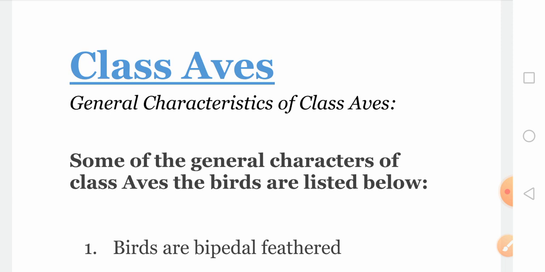All the birds are included here. Everyone knows about birds. We generally see different kinds of birds surrounding us, for example sparrow, crow, parrot, peacock, such birds we can watch regularly.